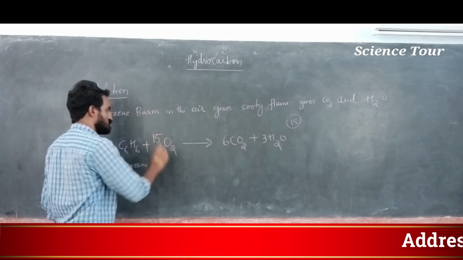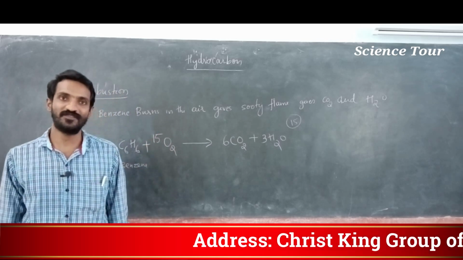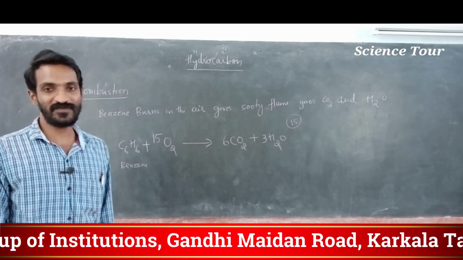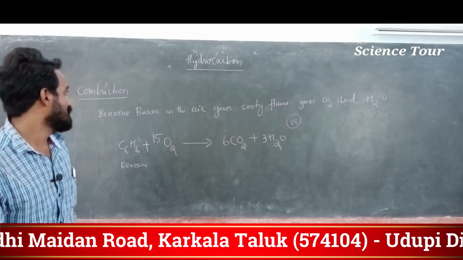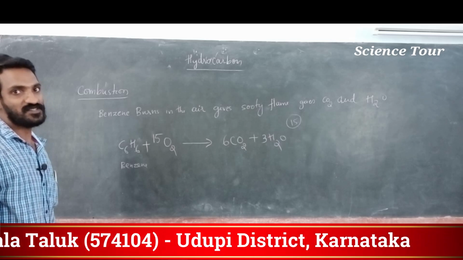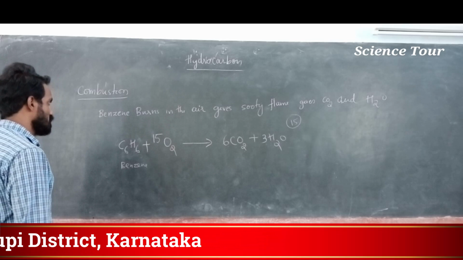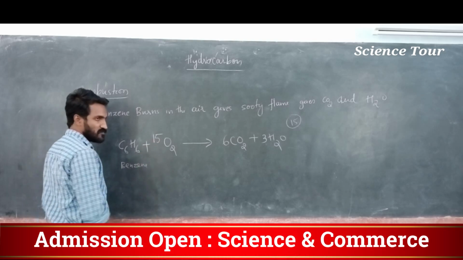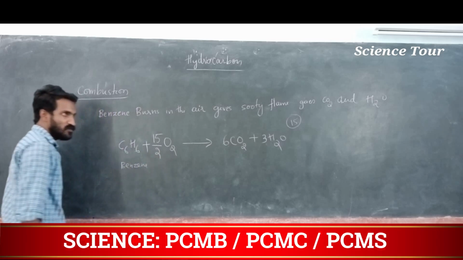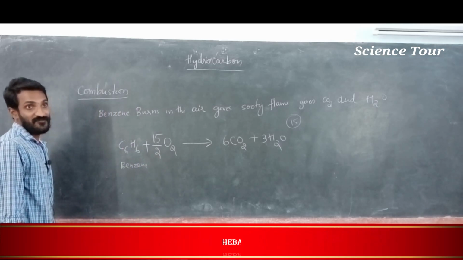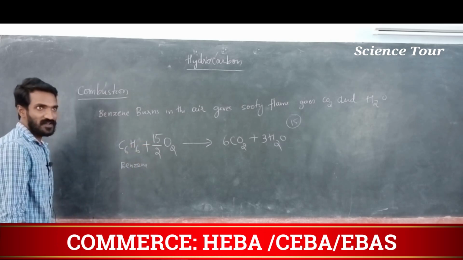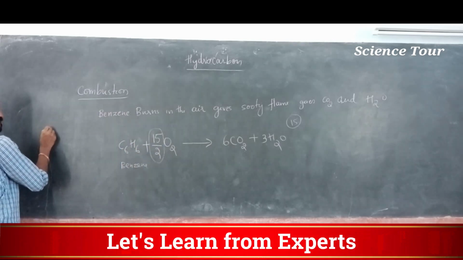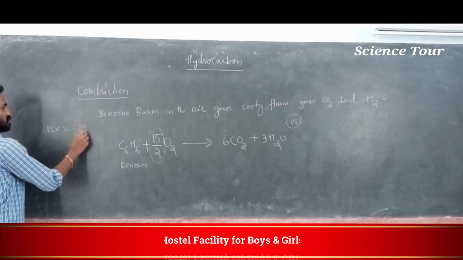If I put 15 here, then it is 15 into 2, which is 30. So instead I write 15 divided by 2, since 30 divided by 2 gives 15.